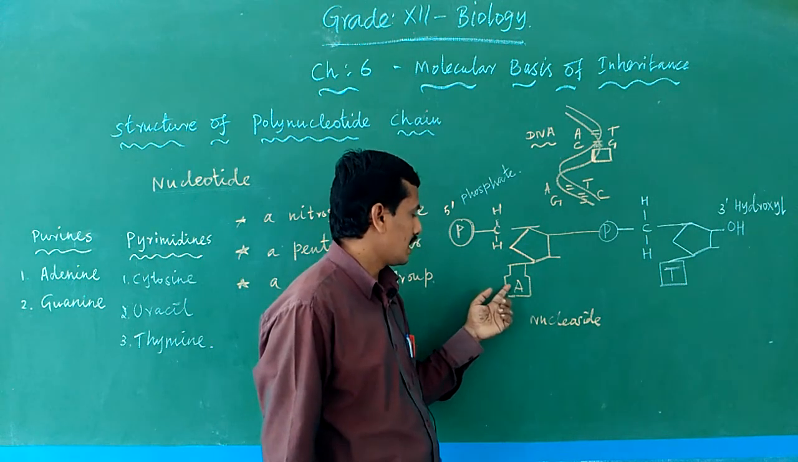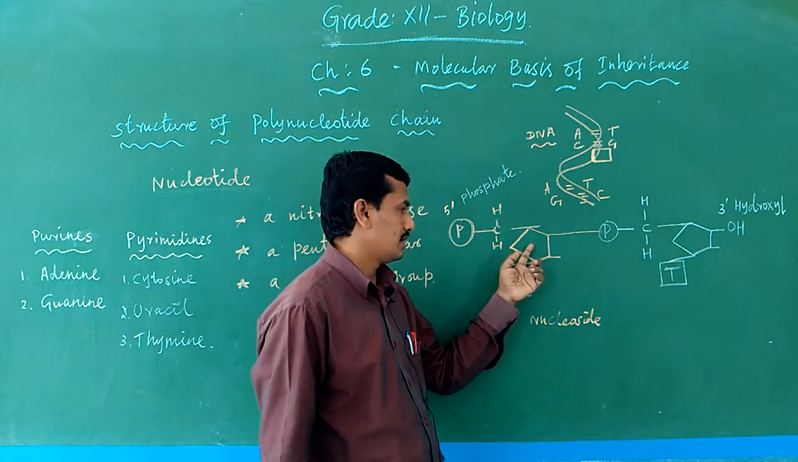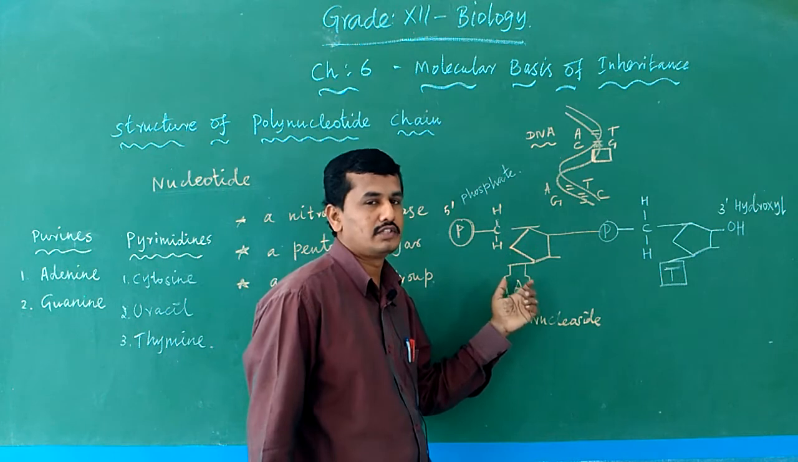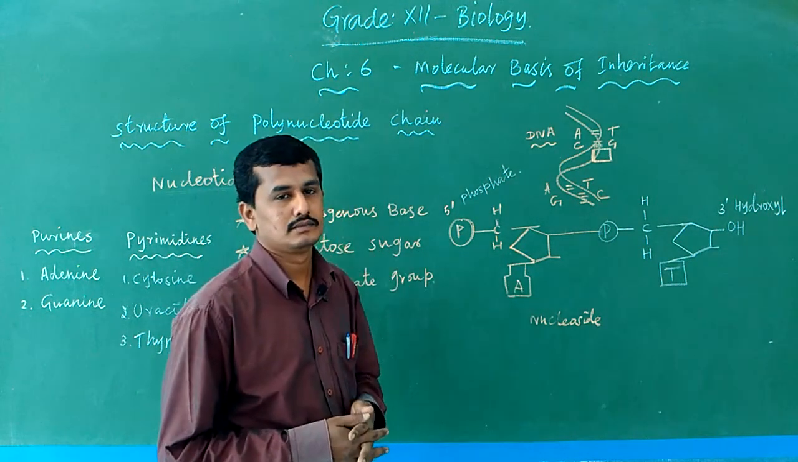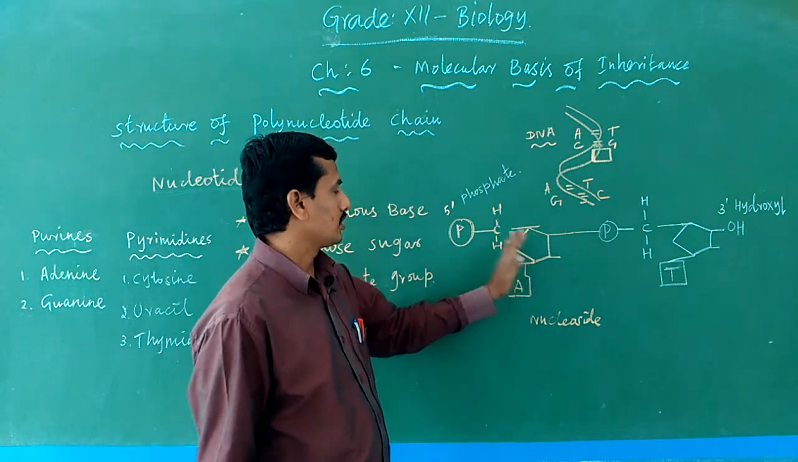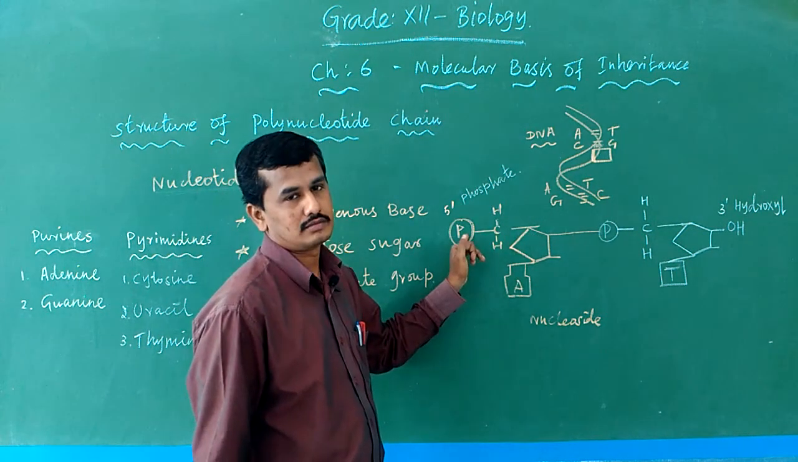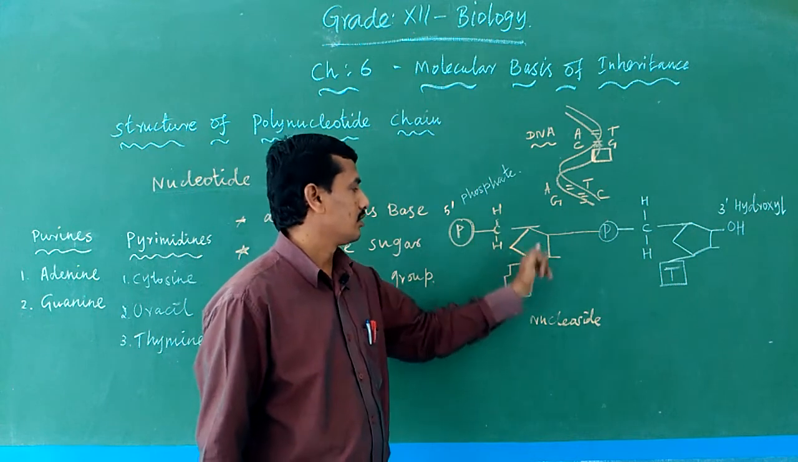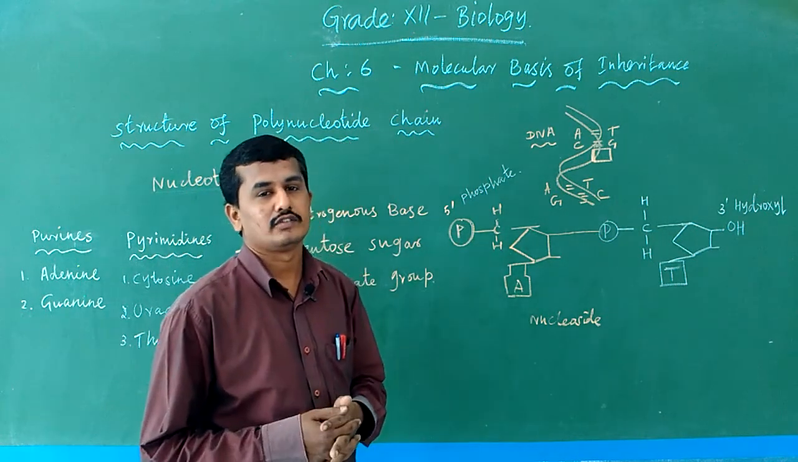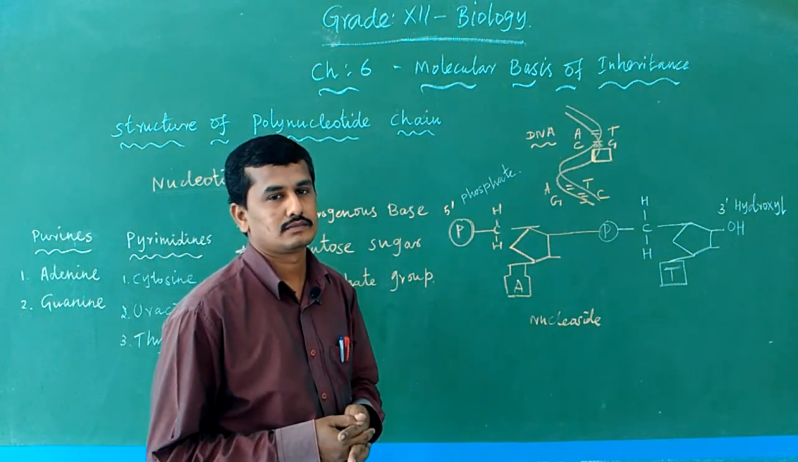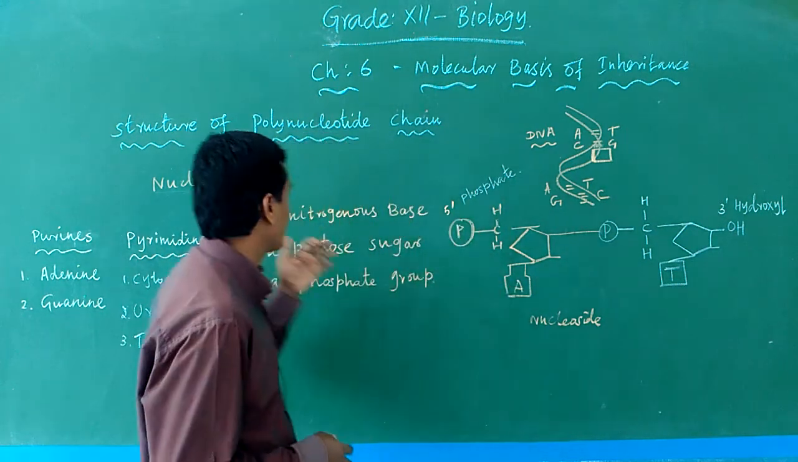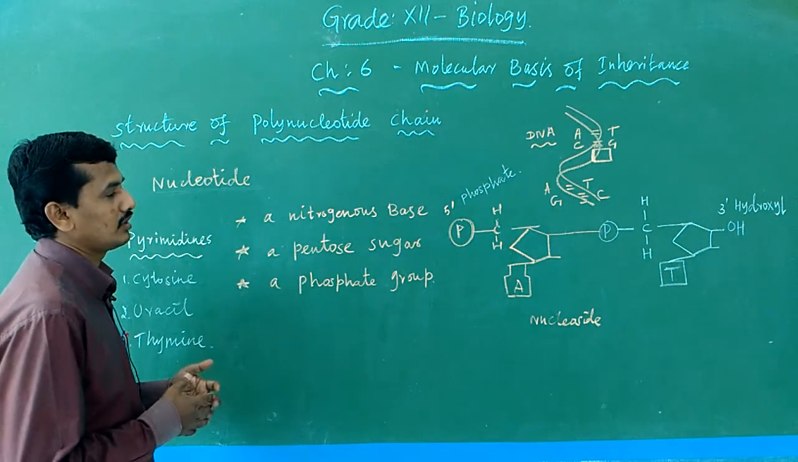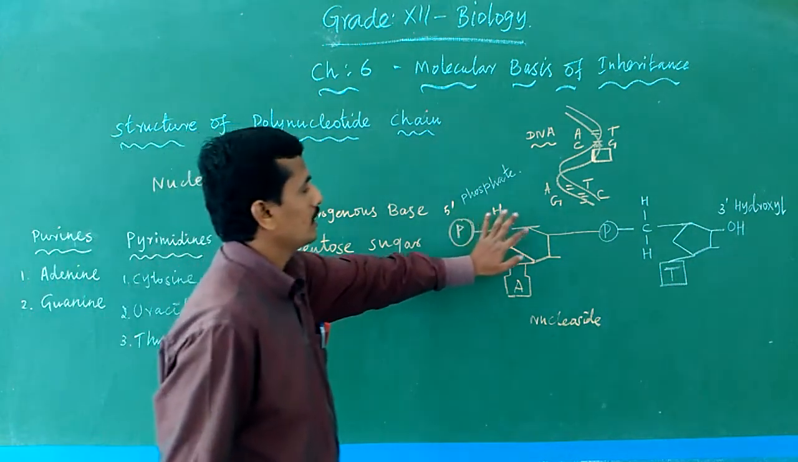Adenine plus one pentose sugar, the nucleoside, is particularly called adenosine. Adenosine joined with the phosphate is known as adenylic acid. So adenylic acid is an example of a nucleotide. Here is one nucleotide, and here another nucleotide.